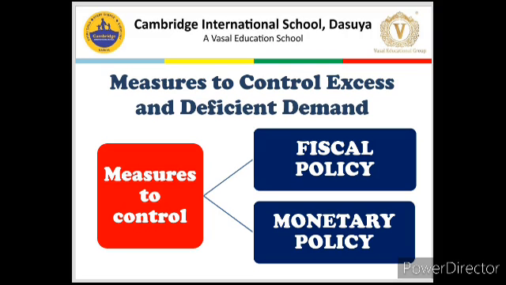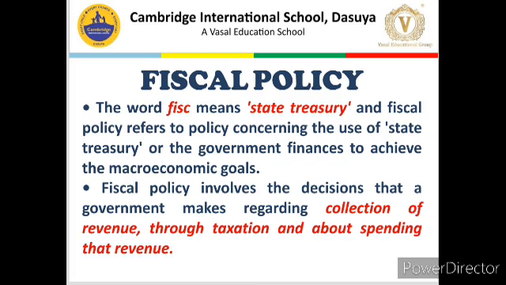To stabilize the situation of excess or deficient demand, generally government relies more directly on fiscal policy for quick results, whereas when longer-term results are considered, government employs monetary policy instruments. In today's class, we will talk about what fiscal policy is and how it can be used by government to stabilize the economy. Fiscal policy starts with the word fisc, which means state treasury.